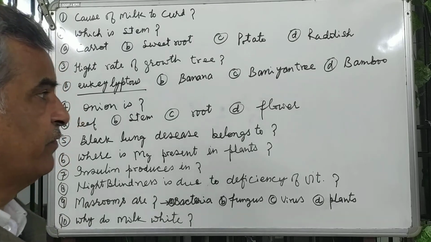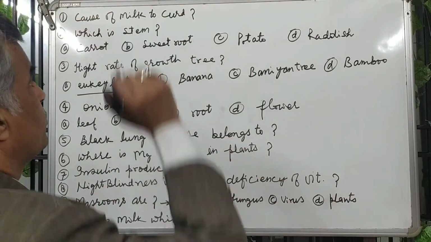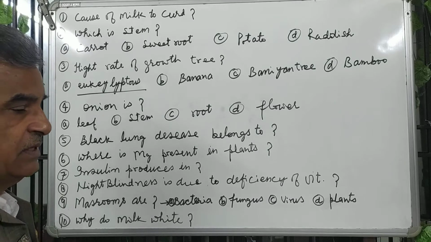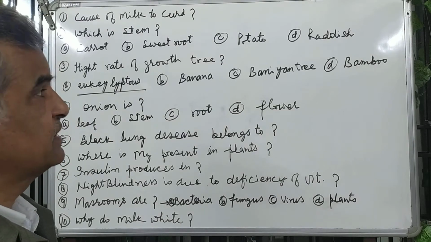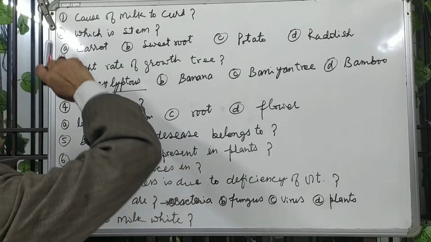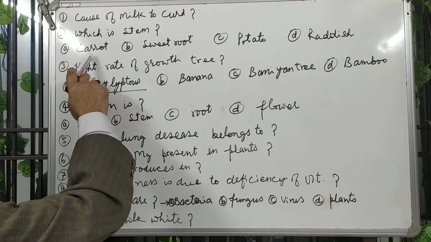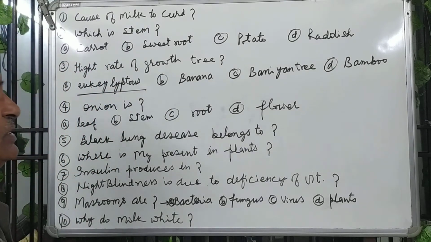So question number 1 is the cause of milk converting into curd. What is the reason: which virus, bacteria, or fungus, by which bacteria does this milk convert into curd? Question number 2: which is a stem? Carrot, sweet root, potato, radish, out of these which one is a stem?